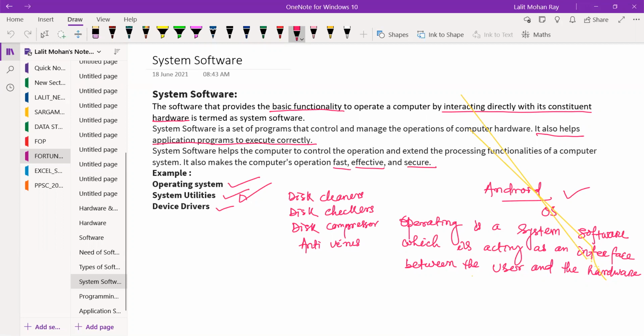Suppose you are using a new theme on your mobile phone, then in some cases you need to install launcher applications.